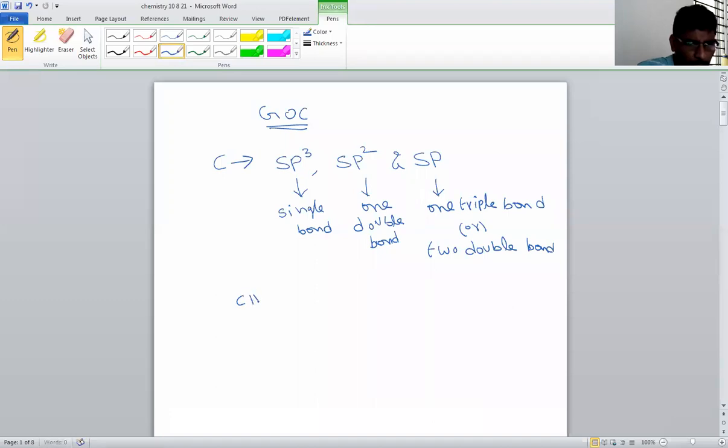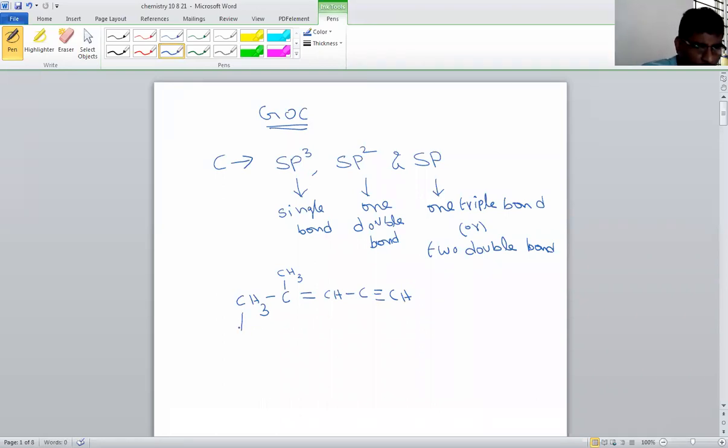For example, CH3, CH=CH, CH2, C triple bond CH. See this molecule. What are the hybridizations of each carbon atom?